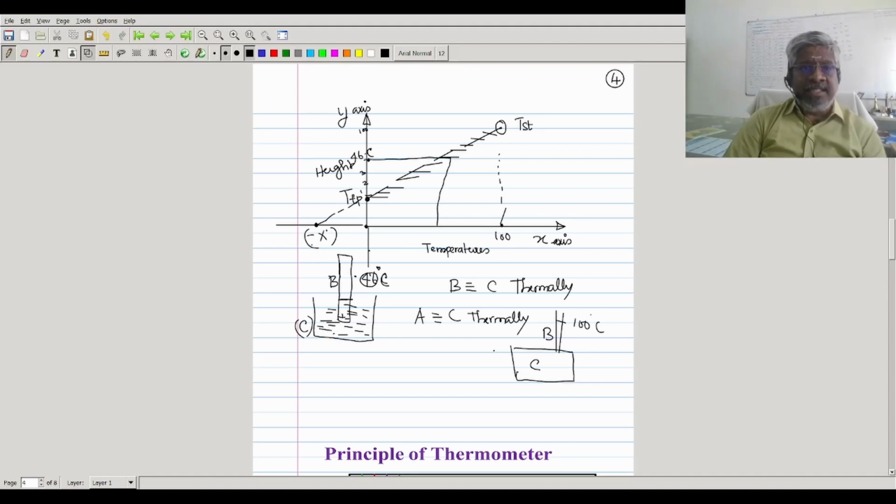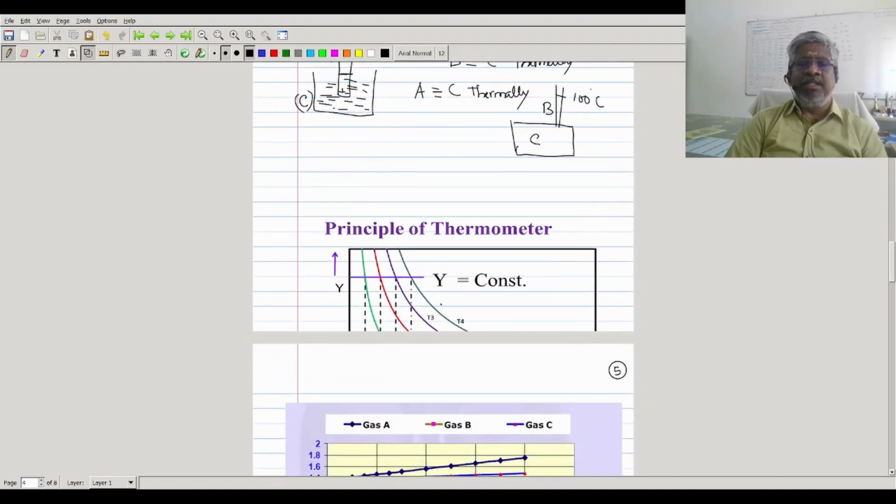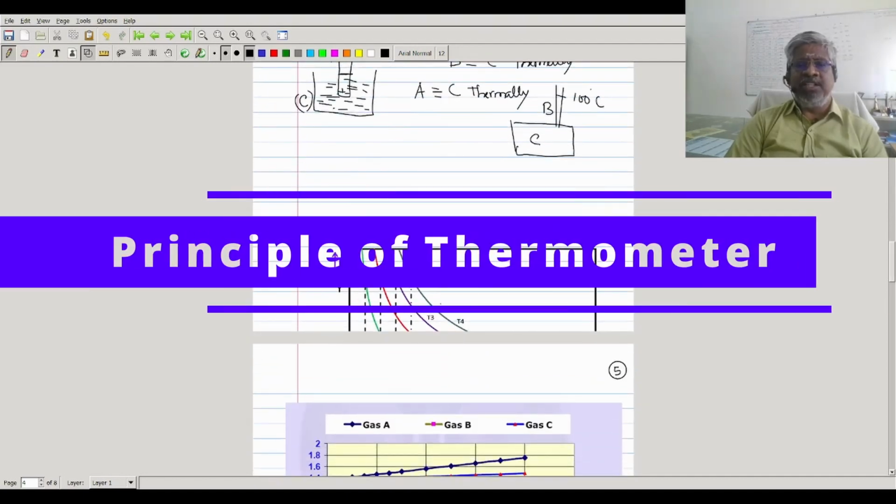That is, the trueness of the zeroth law of thermodynamics is very much essential for developing this type of thermometer. Not only this, here the thermometer has been developed based on the expansion properties of the material. Any material property can be used to measure the temperature using any thermometer. That's what we can say as a general principle. This is the principle of thermometer.